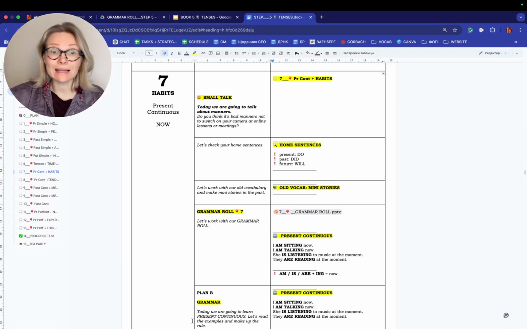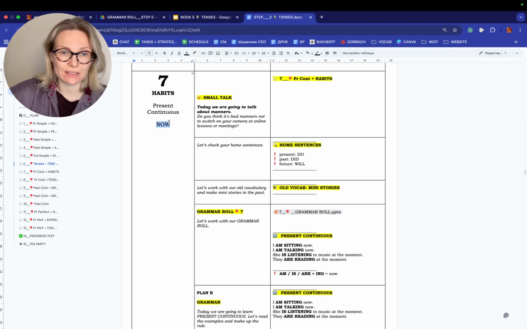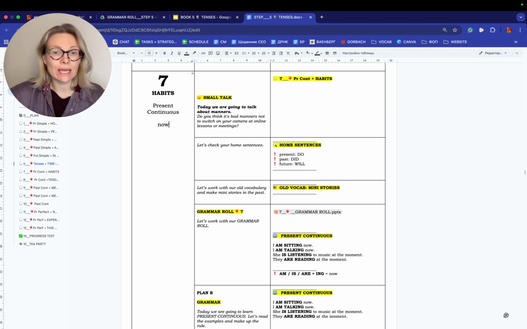Step 5, Lesson 7, Habits and Present Continuous. We are going to work with present continuous in Lesson 7 and Lesson 8. In Lesson 7, we are going to work with now. Let's make it smaller. Now. And in Lesson 8, we are going to work with big now. Okay, with big now. So today we're going to talk about manners.